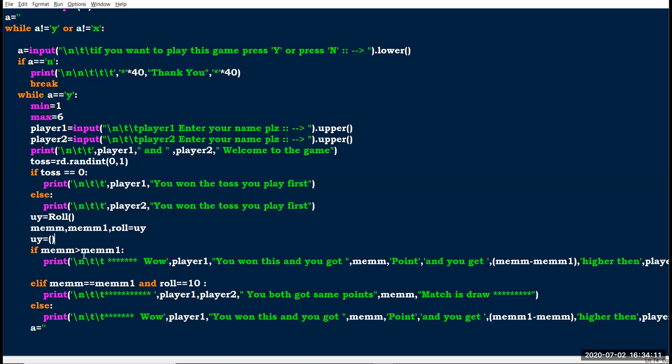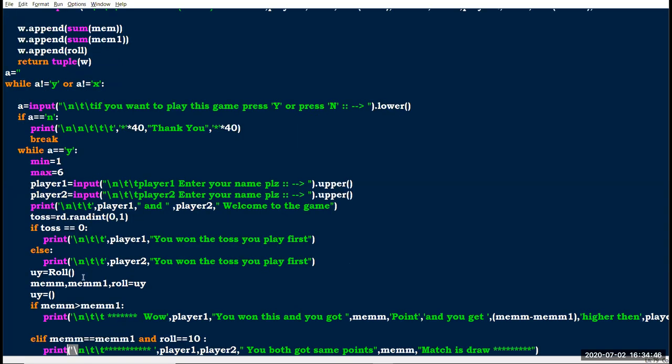After that, here I am comparing which player gets a higher value, or whether both are getting the same points. If mem is greater than mem1, it goes here. In the next elif statement I have compared whether both are equal. If it is less than mem1, it goes here. If mem equals mem1, it goes here. Then I'll explain the function.